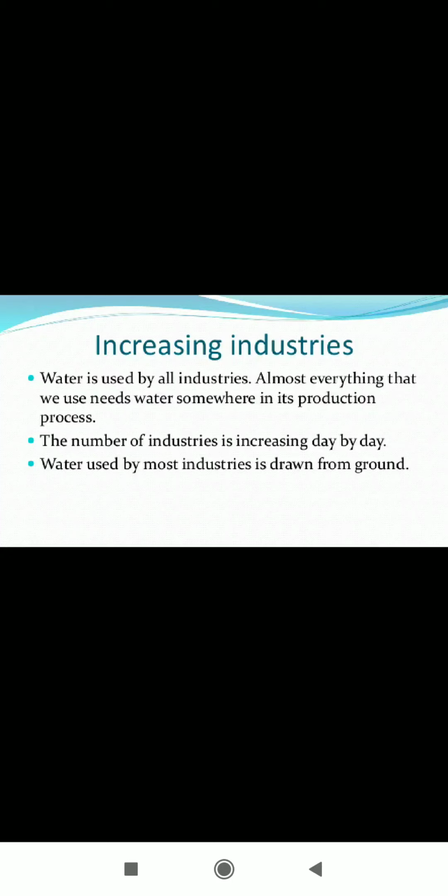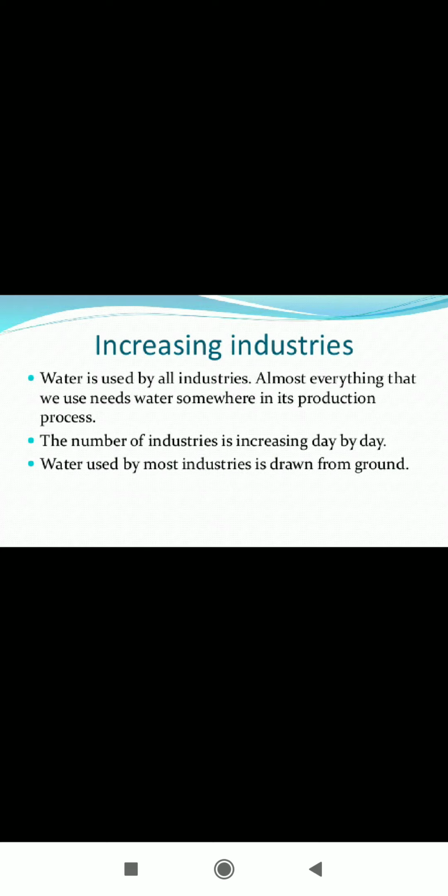Hello dear students, as you all know, we have already started our new chapter of geography, that is water. First part is already completed. Today we will cover several topics, that is increasing industries and the circulation of water through the areas of waves, tides and currents. Okay, so what is increasing industries?